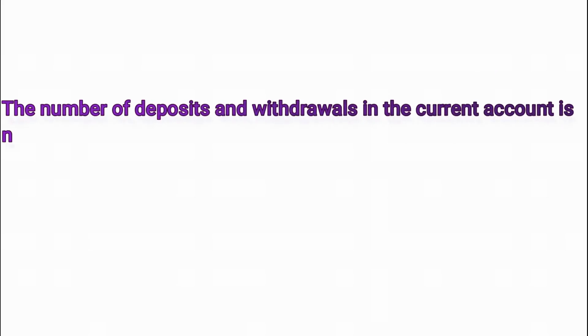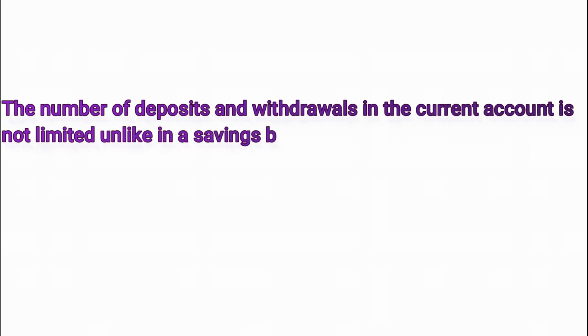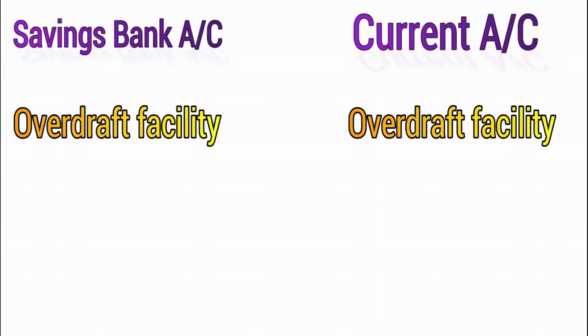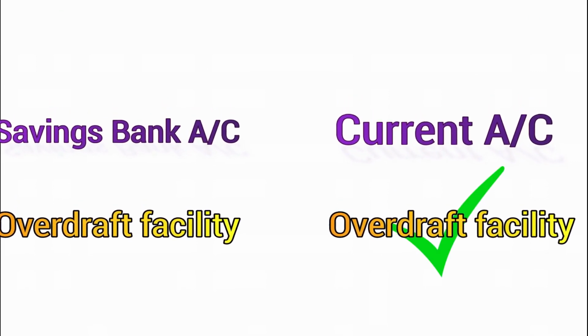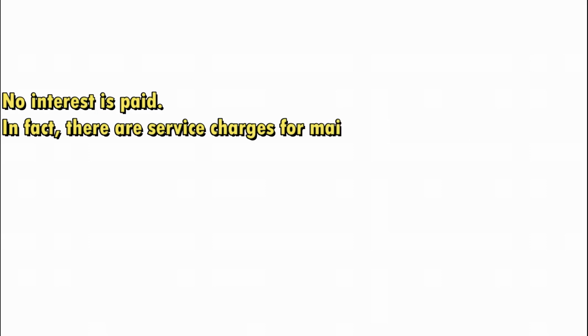The number of deposits and withdrawals in the current account is not limited, unlike in a savings bank account. Unlike in a savings bank account, a current account holder avails the benefit of an overdraft facility. No interest is paid. In fact, there are service charges for maintaining the current account.